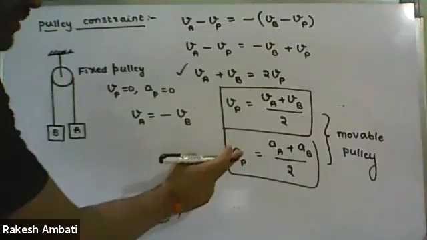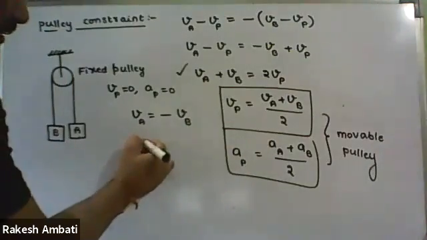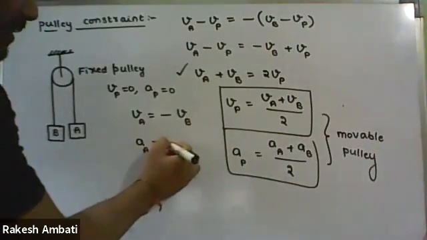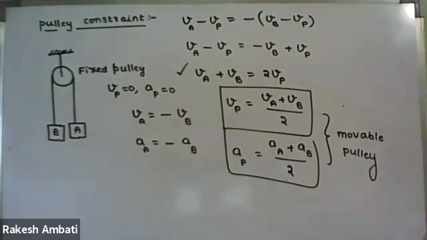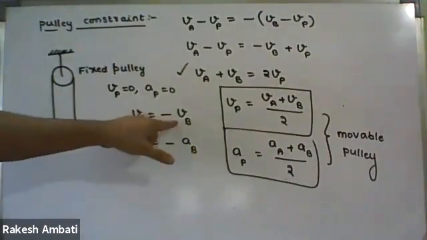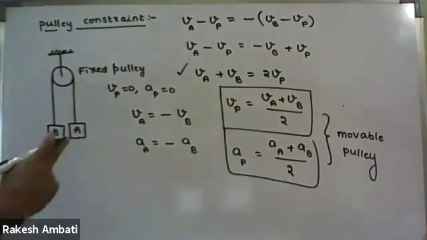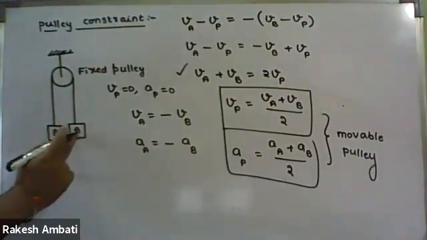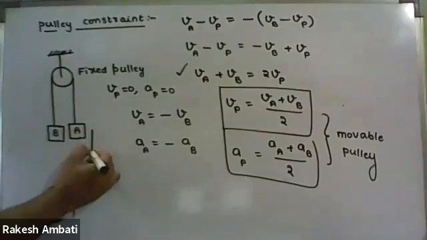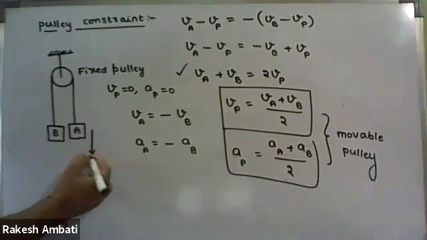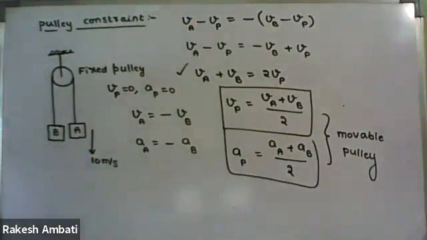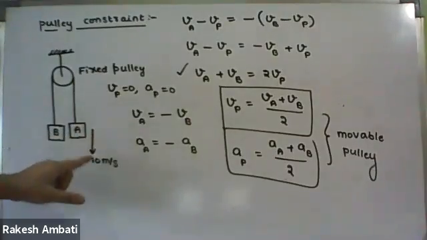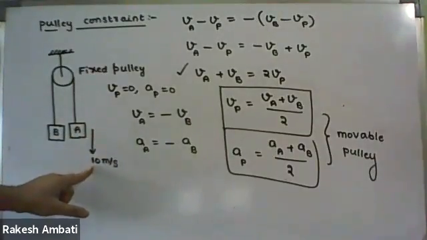Acceleration of the pulley is 0. That means AA equal to minus AB. So what it means here, VA equal to minus VB means, for example, if this block A is moving down with velocity of 10 meter per second.